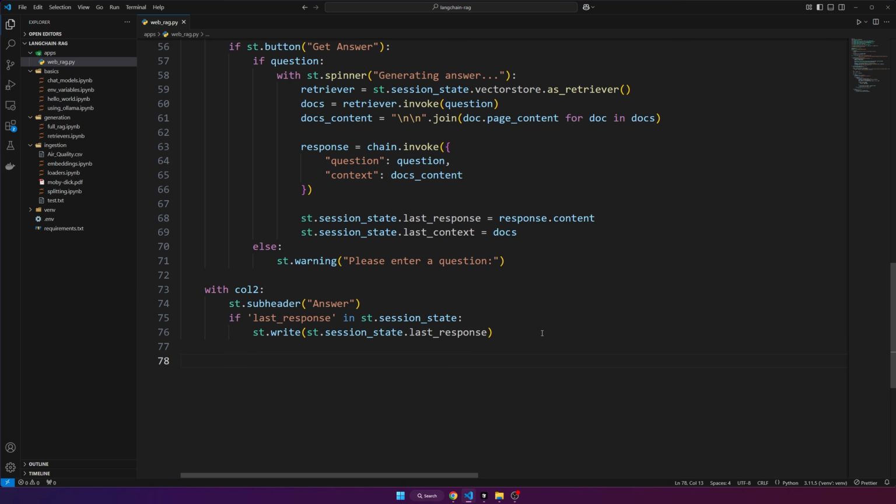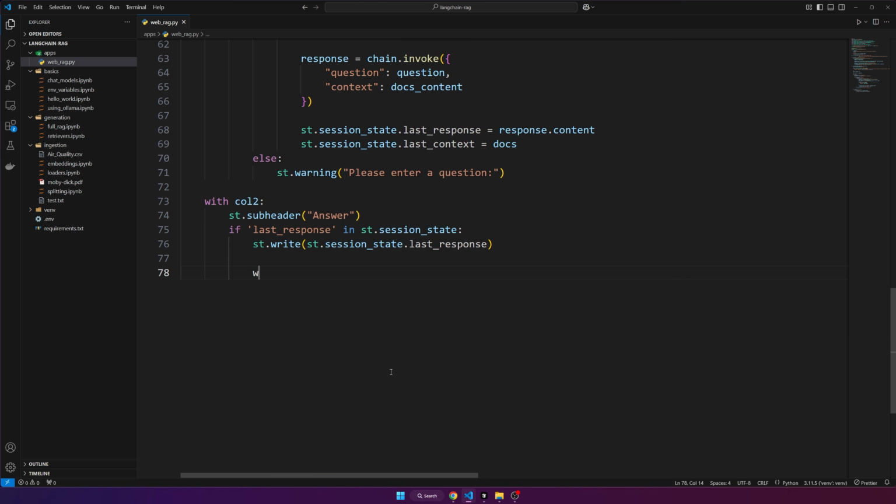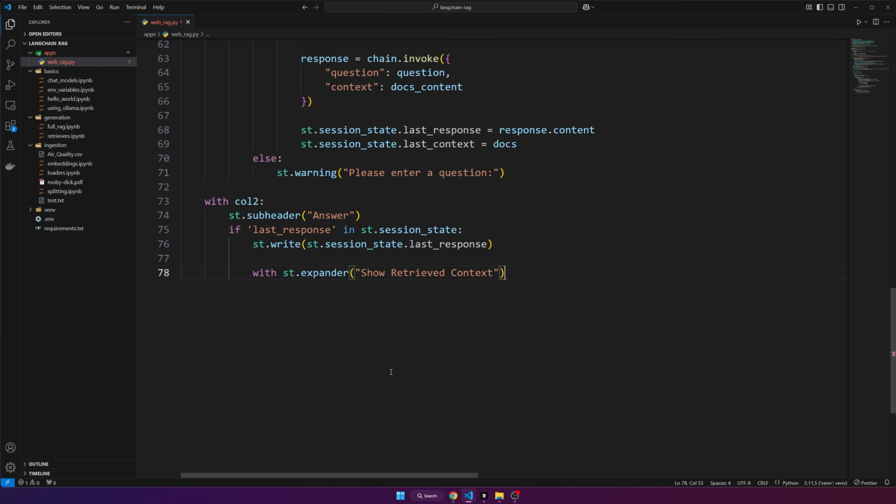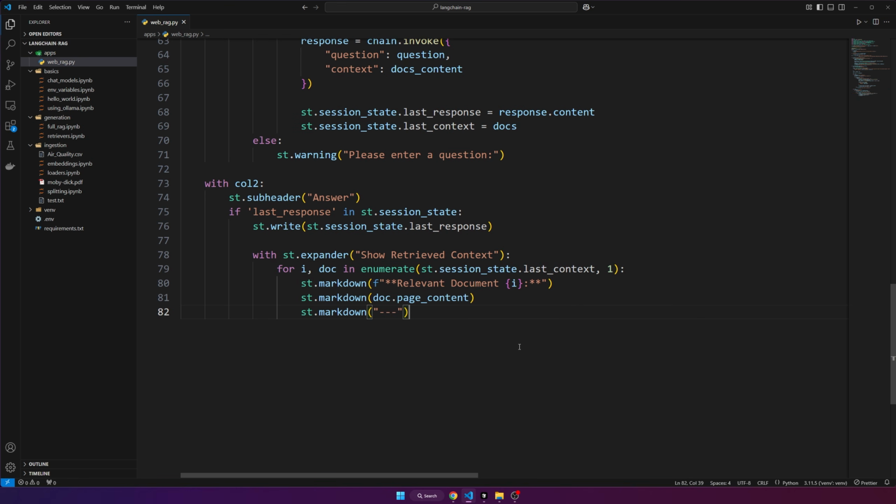So once we have that, now we want to do the part where we show the context, because we're also storing that, right? So for this, with Streamlit, it's called an expander, but it's just a dropdown, in other words. So st.expander, and we're going to give it a name, show retrieved context. And so when they click that expander, we're going to loop through the contents of each of these documents that we're storing and just display the text for it. So for that, we can do this. I just pasted it because it's easier. So we're simply going to enumerate through each of the documents in the context list and also provide an index number, starting at 1, and we'll just say relevant document 1 or 2, whatever it's on, and then the actual text, and then separate it with some lines.